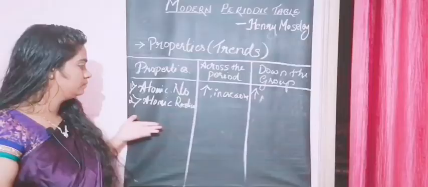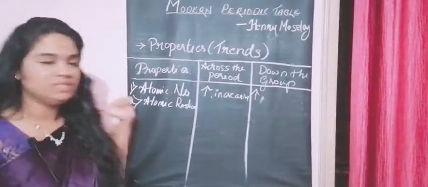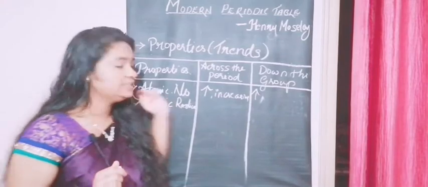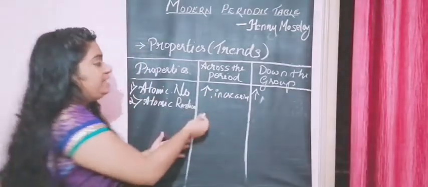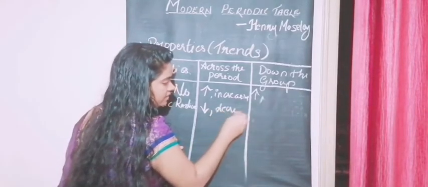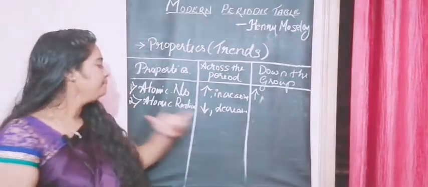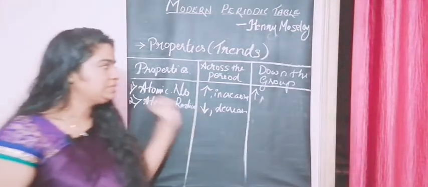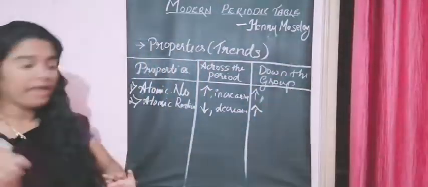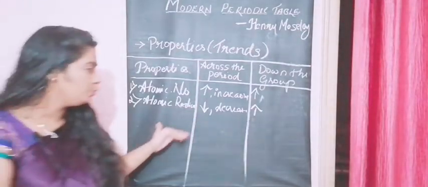The second property is atomic radius. Let's see how the trend goes. Here what you have to focus on and note down is that atomic radius across the period decreases. As I have told you, the down arrow I have used represents decreasing. So atomic radius decreases across the period and increases down the group. I'll tell you why. Just note down this point in your notebook.